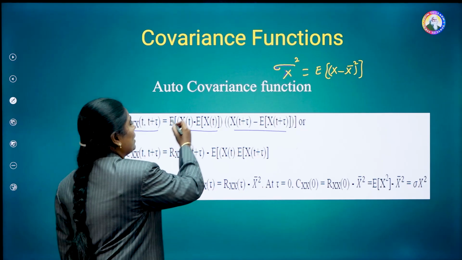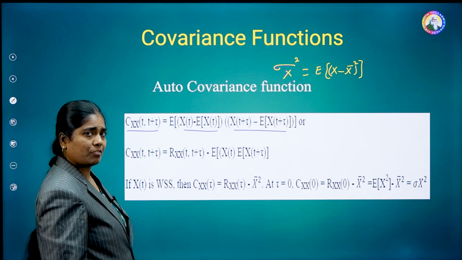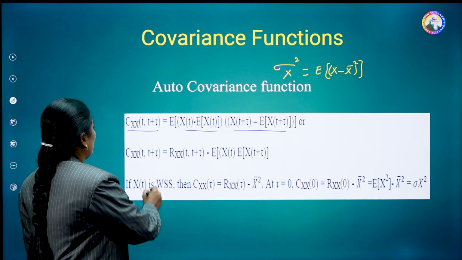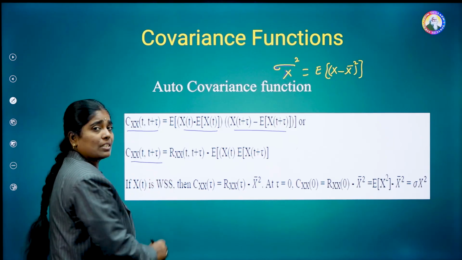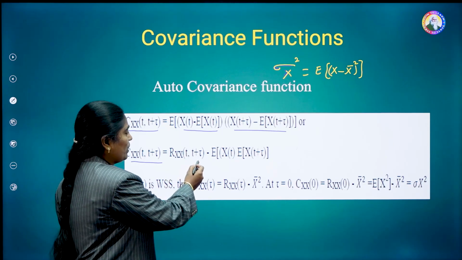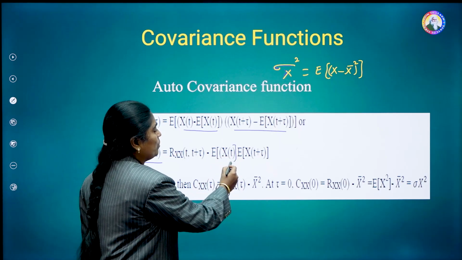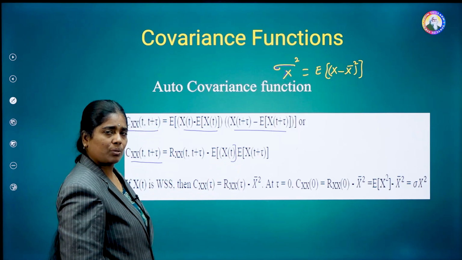This entire expected value gives the covariance of the random process x of t. It is also indicated as Cxx of t comma t plus tau is equal to Rxx of t comma t plus tau minus E of x of t into E of x of t plus tau.